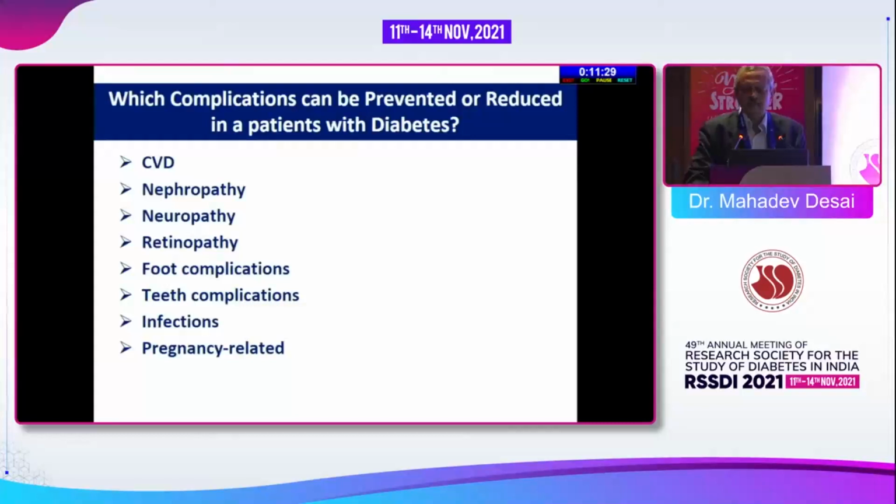So which complications can be prevented or reduced in patients with diabetes? Obviously, all of us are interested in the reduction of cardiovascular complications like myocardial infarction or heart failure, which are the most important causes of morbidity and mortality in diabetes. Then nephropathy, neuropathy, retinopathy, foot complications, teeth complications, infections, and pregnancy-related outcomes because of diabetes. These are all complications which we can control by specific measures.